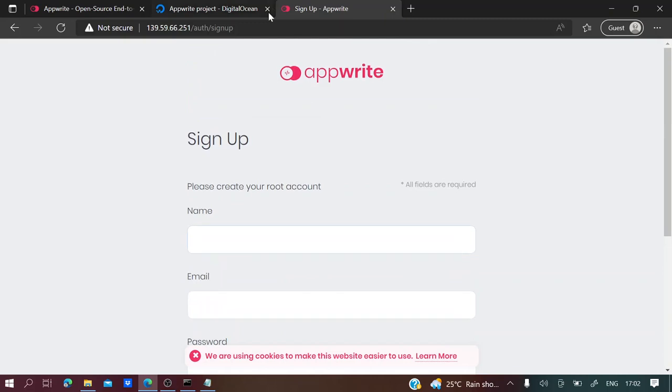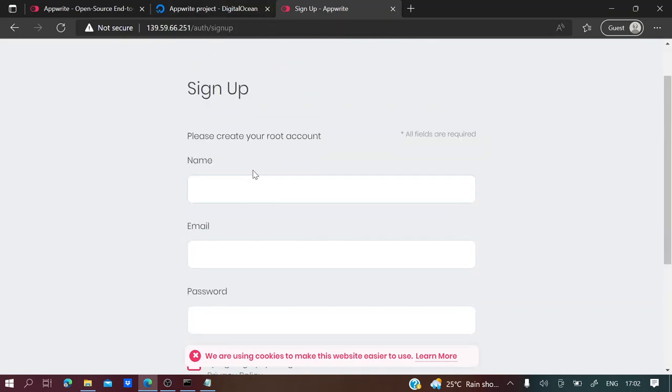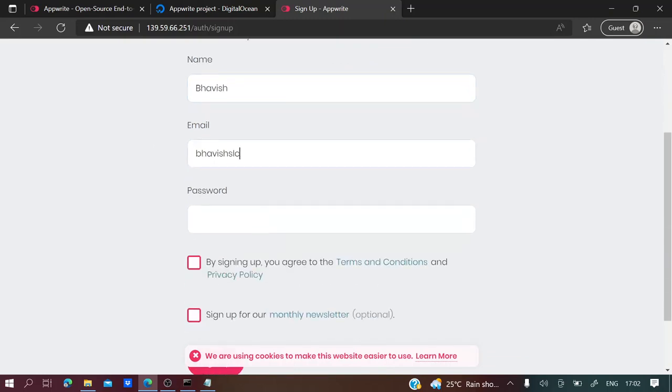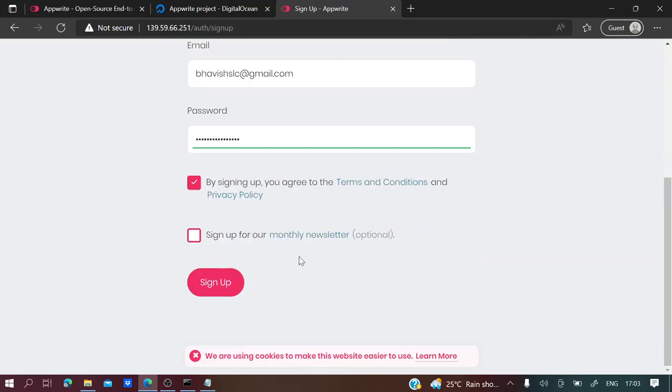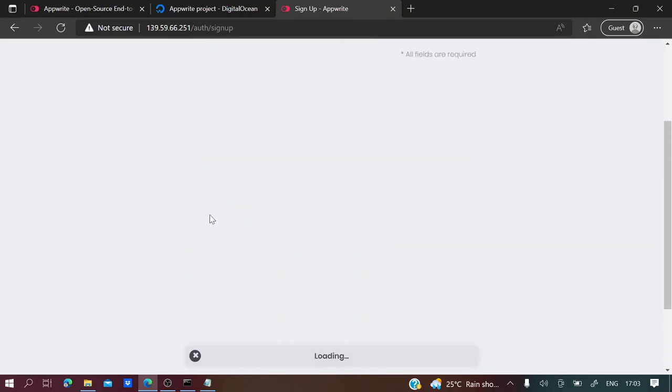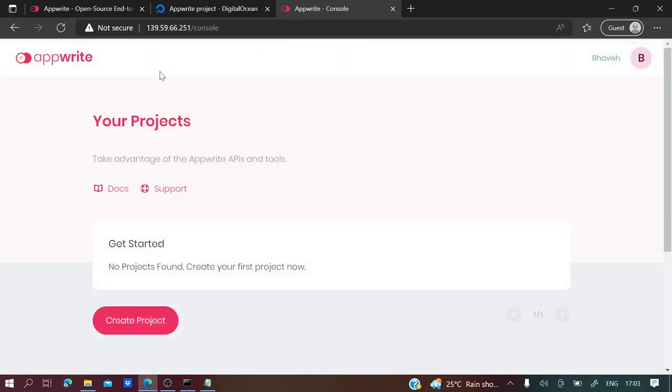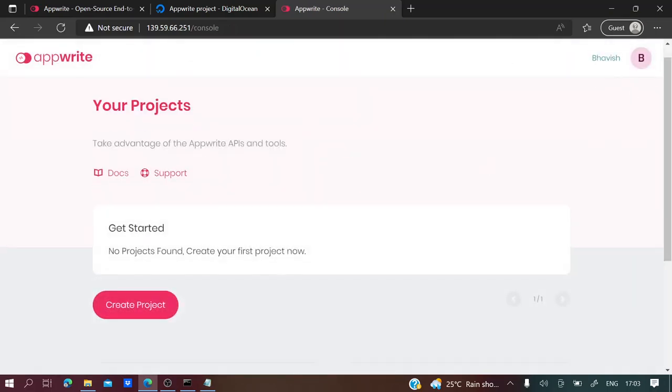And here first, when you log in, you have to set up an account. So I'll give my name as Bhavish and email, and I'll set a password. And then click on sign up. And yeah, your installation is complete.